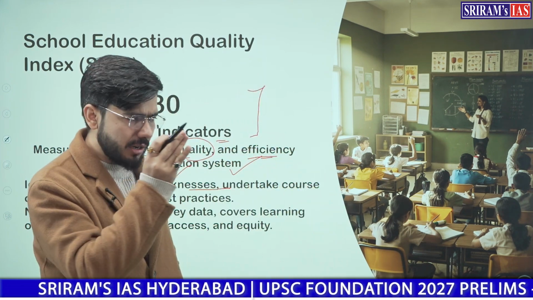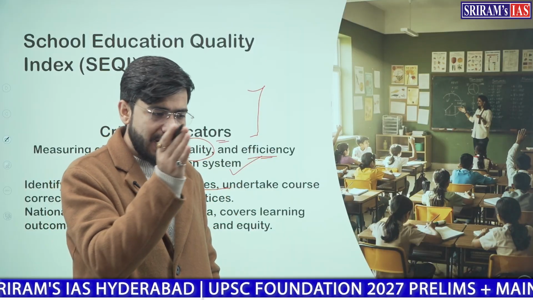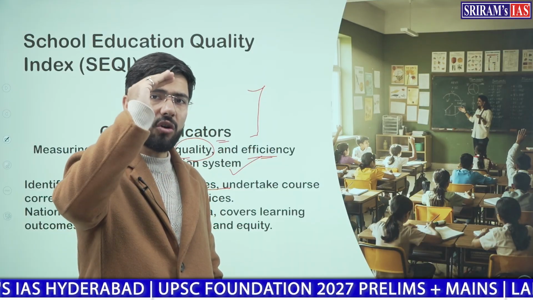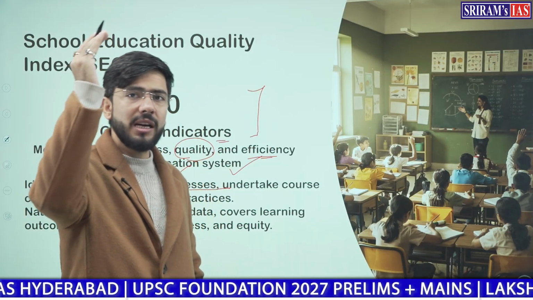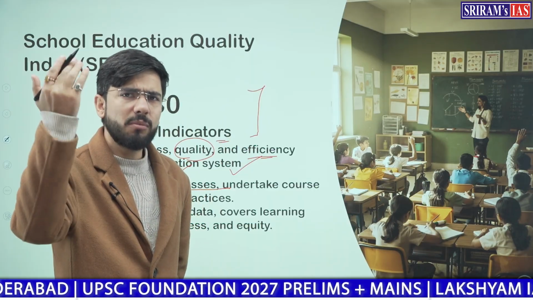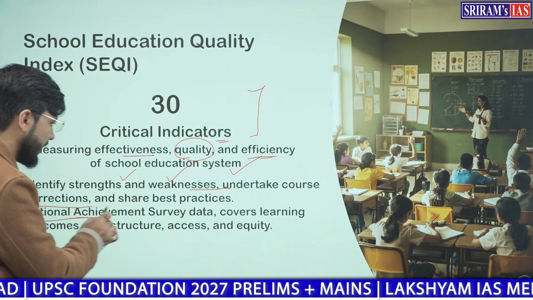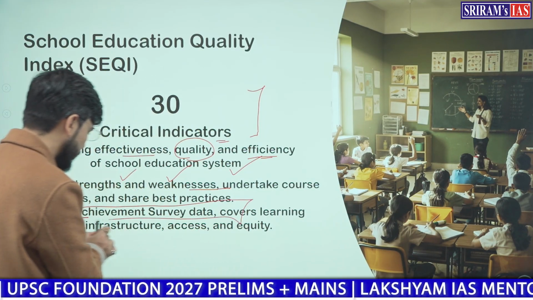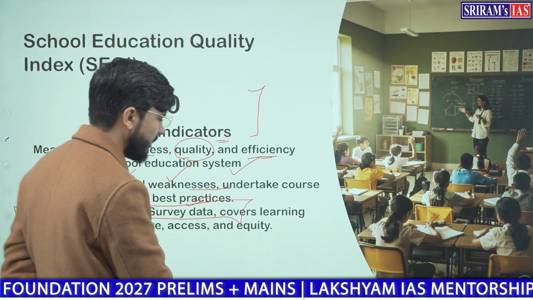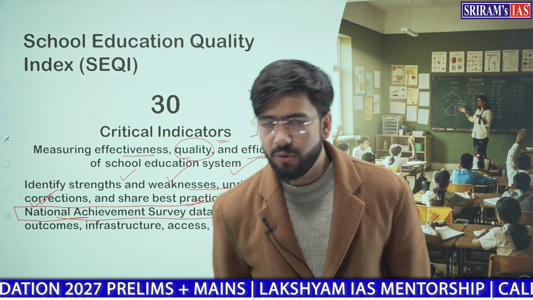What is the gender disparity, or how many female and male students are there at the school level, at the higher secondary level, at the college level, at the university level? How many are pursuing the PhD or doctorates or postdoctorates? Further, this is again aligned with the National Achievements Survey data, which covers learning, equality, infrastructure and equity.